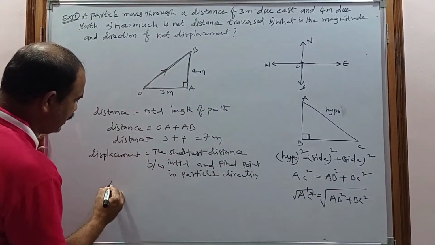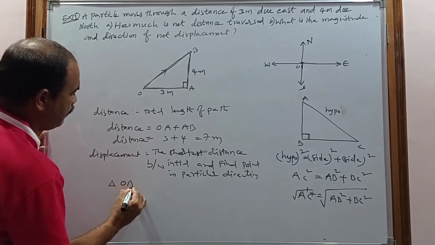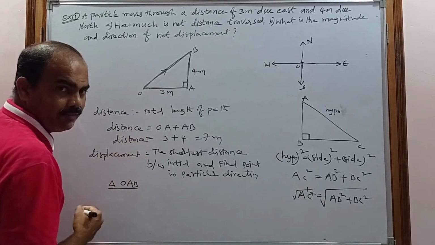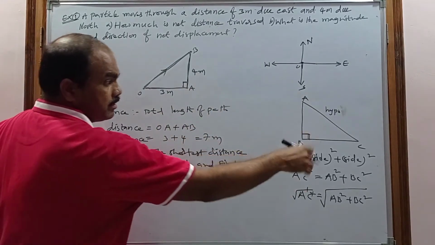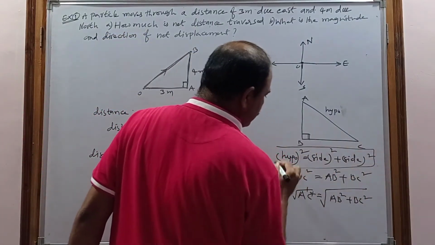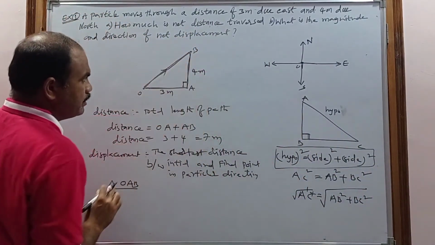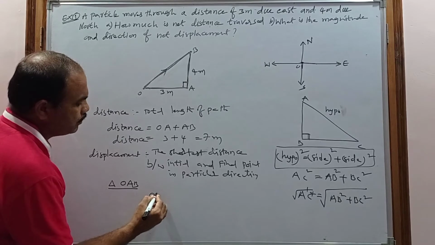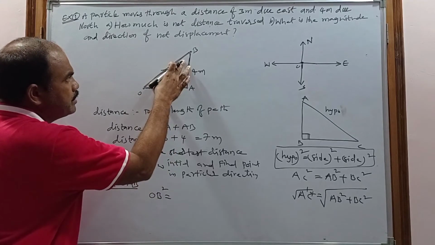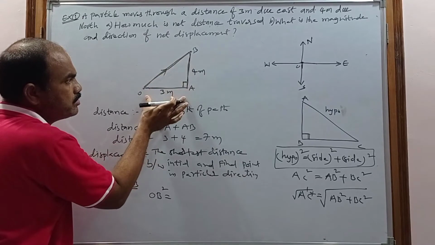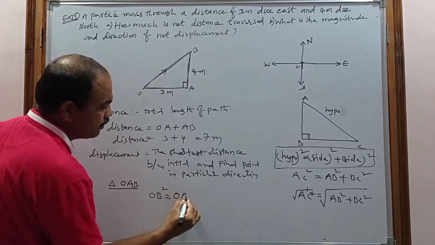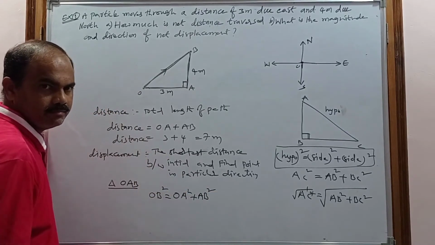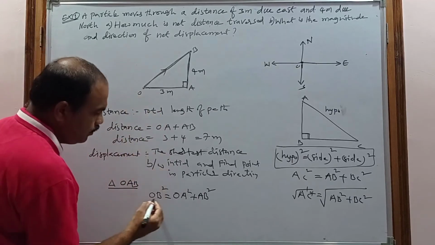The triangle name is OAB, and it is a right angle triangle. When applied to this right angle triangle, this is called the Pythagoras theorem. When we apply the Pythagoras theorem, what do you get? OB square, the hypotenuse square, equals side square plus side square, and OB square equals OA square plus AB square. Remember, we apply the Pythagoras theorem.